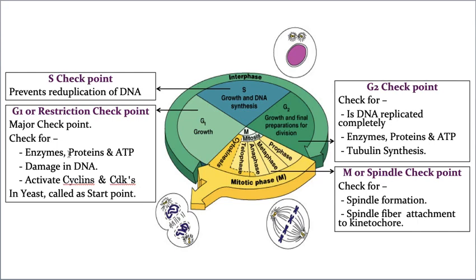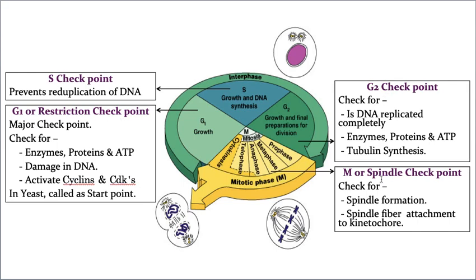There are three checkpoints. Don't be confused, I mentioned four checkpoints, but I'm telling you three. There is a strong reason for this. Usually any scientist, any cell biologist considers the major checkpoints to be only three: G1 checkpoint, G2 checkpoint, and M checkpoint. Usually no one considers the S checkpoint, but as a number, the S checkpoint is also there. That's why I mentioned it. But in many textbooks, they just mention the G1, G2, and M checkpoints only.